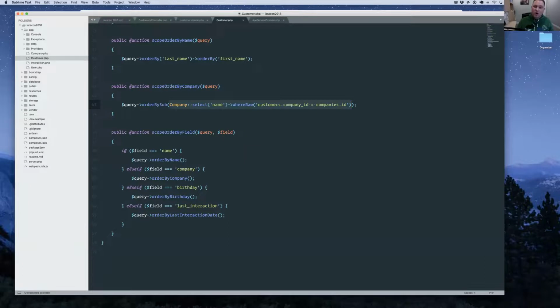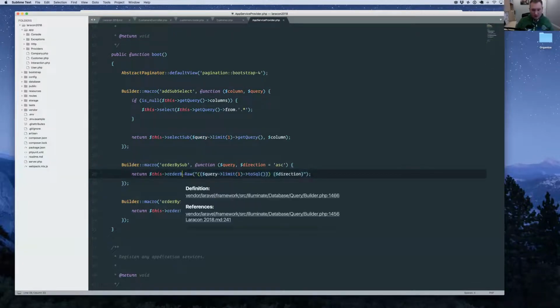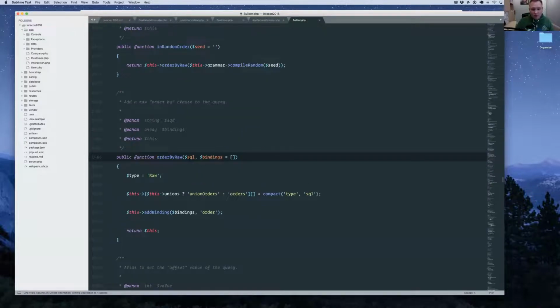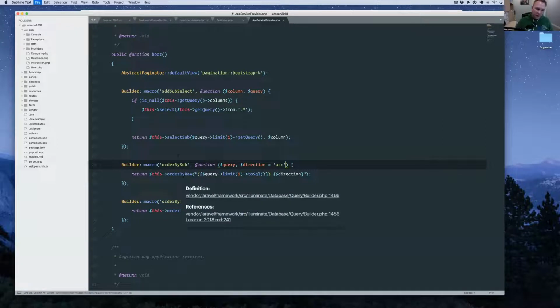Now, if you were, you would have to take that into consideration, and you'd want to use bindings, which order by raw actually does support. You can pass through bindings, so you just have to update this macro to take the bindings and then pass them through to the order by raw. I never need that because I never really use bindings in my orders, but I thought I would mention it because if that is something you run into, you would have to implement it that way. Okay, enough about these macros.